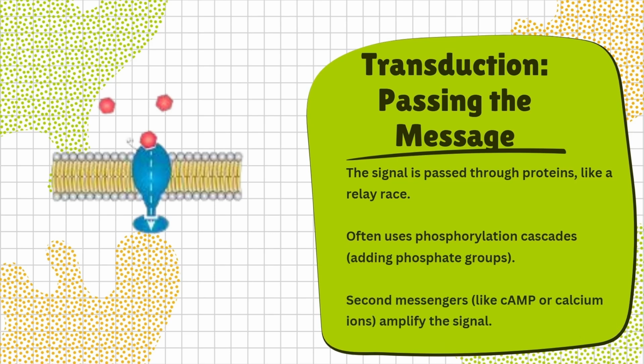The message inside the cell gets passed along like a relay race through different proteins. This involves phosphorylation cascades, basically adding phosphate groups to activate or deactivate proteins. There are also second messengers like cAMP or calcium ions, which help amplify the signal and make sure the message is loud and clear.